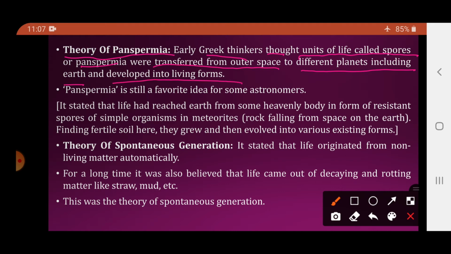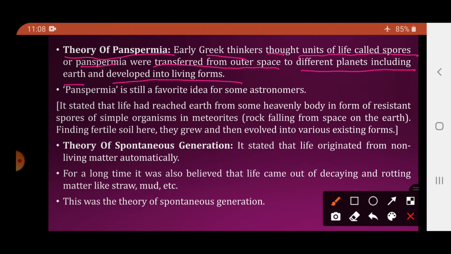So Greek thinkers क्या believe करते थे? There were units of life which were called spores. Now these spores from the outer space got transferred to the different planets. One of the planets was Earth also. And Earth पे conditions suitable होने की वजह से those spores germinated and they developed into the life forms.